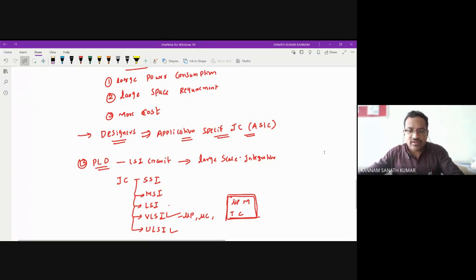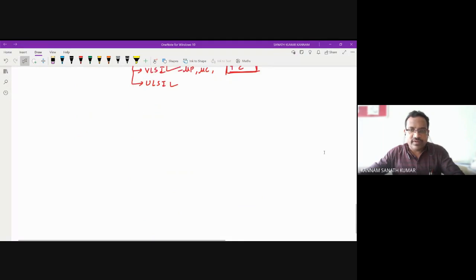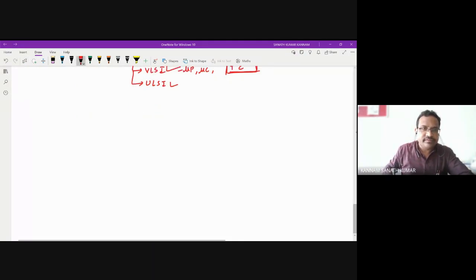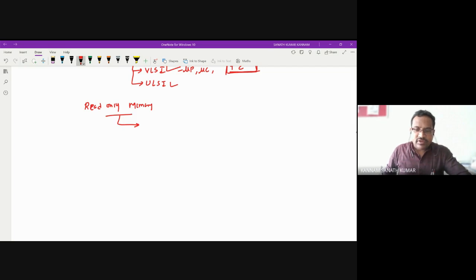Now we'll come to read only memory. Read only memory can store data permanently, where data is nothing but binary information.